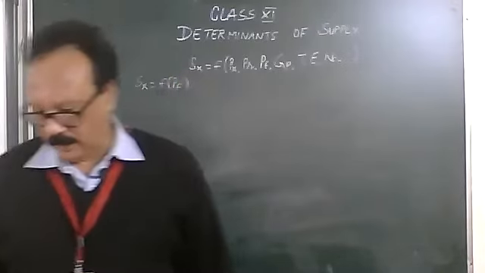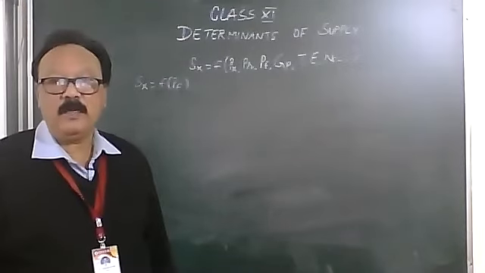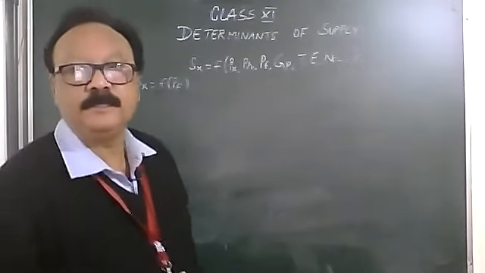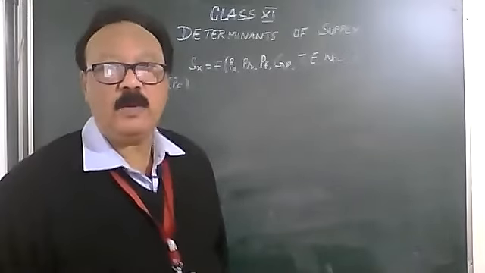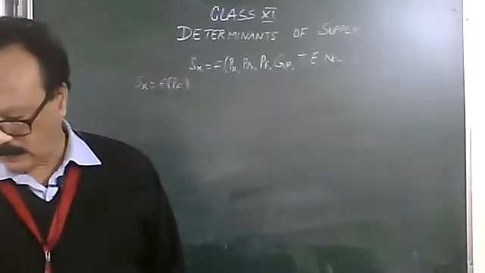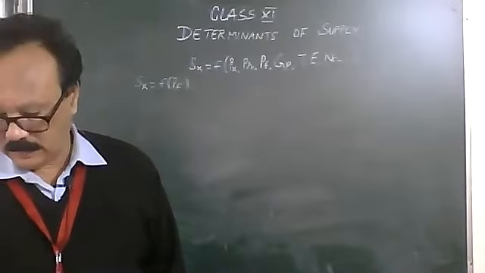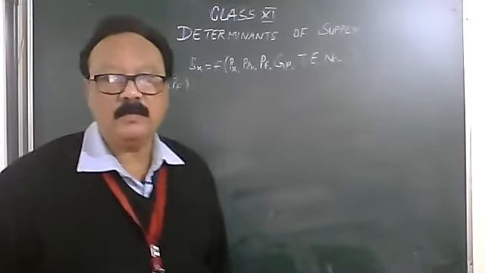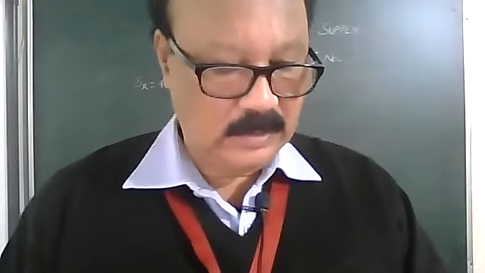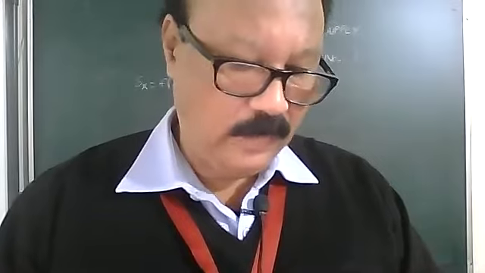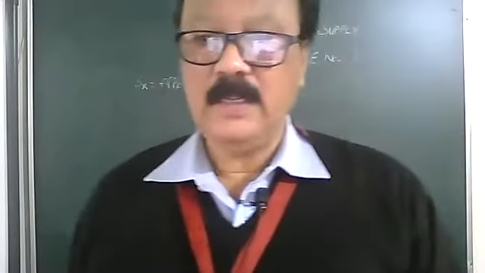Write down: other things being equal, the supply of a commodity depends upon the price of the factor inputs.